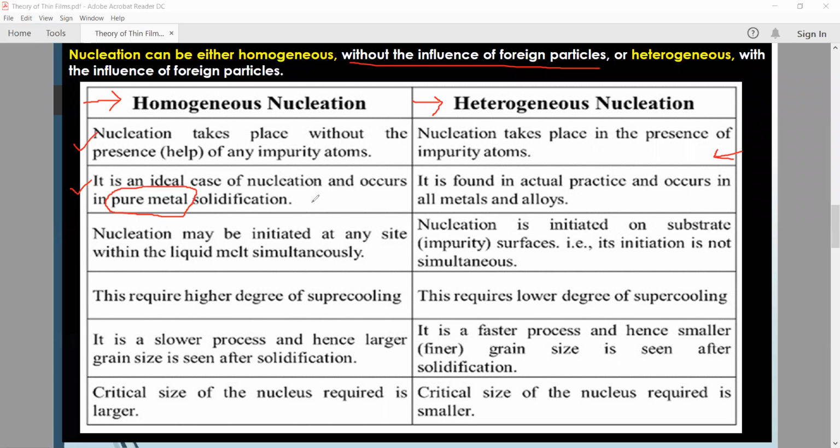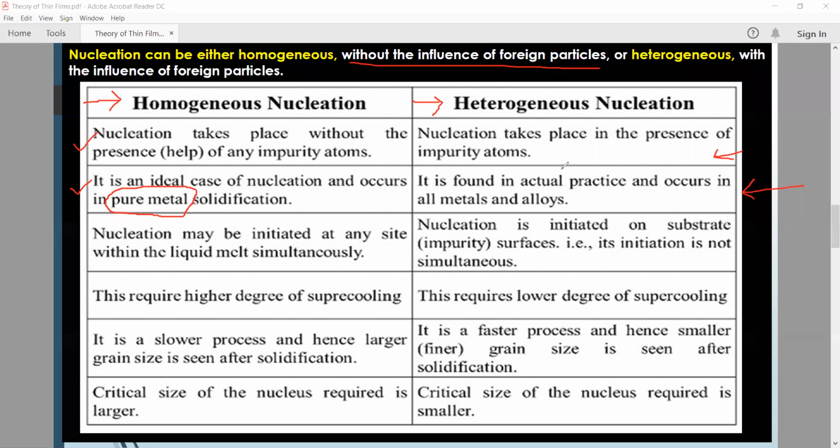It means the pure material is deposited onto the surface of that substrate. And the sub-part, heterogeneous nucleation, is found in actual practice and occurs in all metals and alloys.